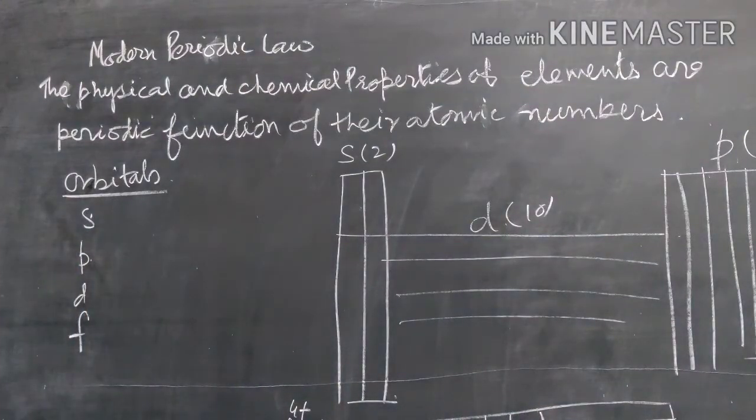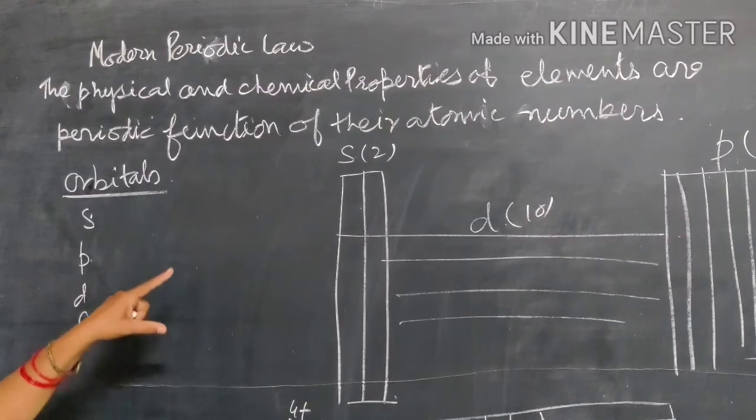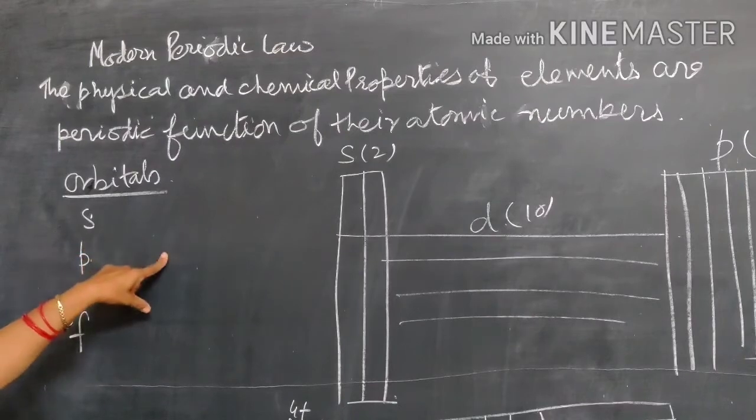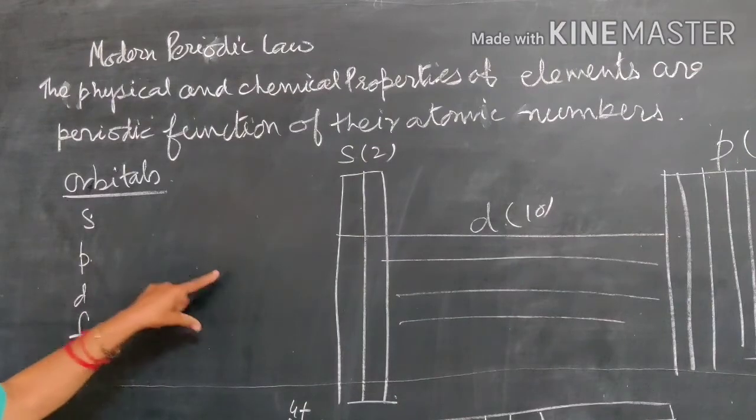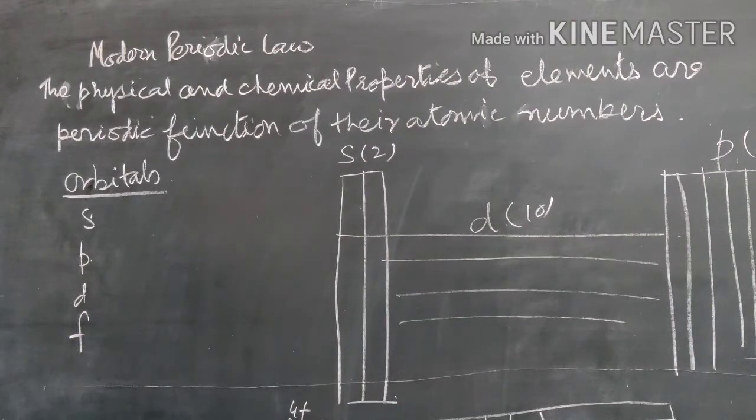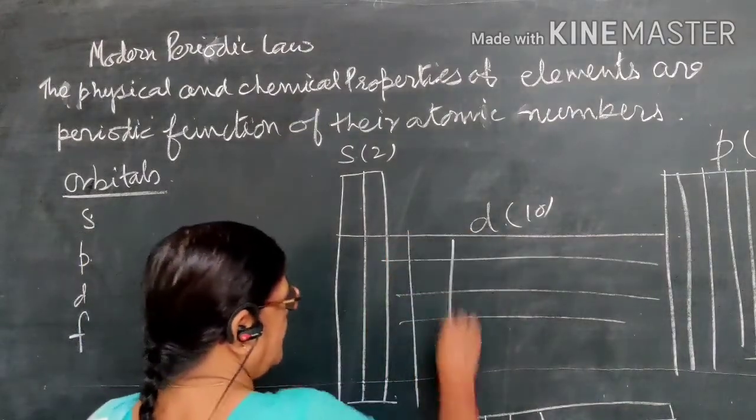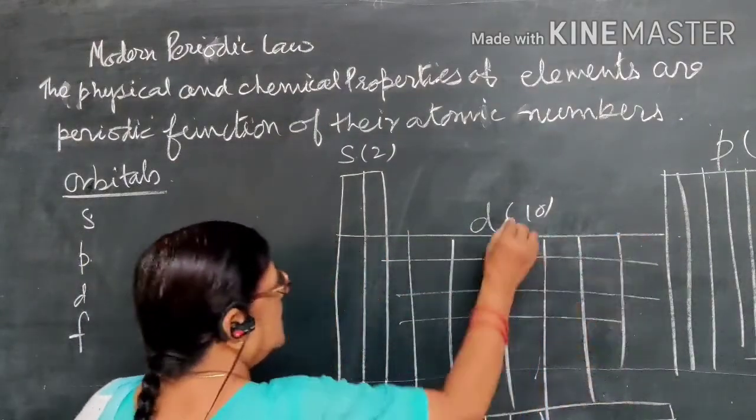So this you can see. When you arrange the elements in the different blocks, there is a filling of a particular orbital. On the basis of the orbital in which they fill the electron, they are classified as either s block, p block, d block or f block elements. And you can say that the modern periodic table is totally based on electronic configuration. So now when you see this modern periodic table, the groups are there. Here 10 groups are there.